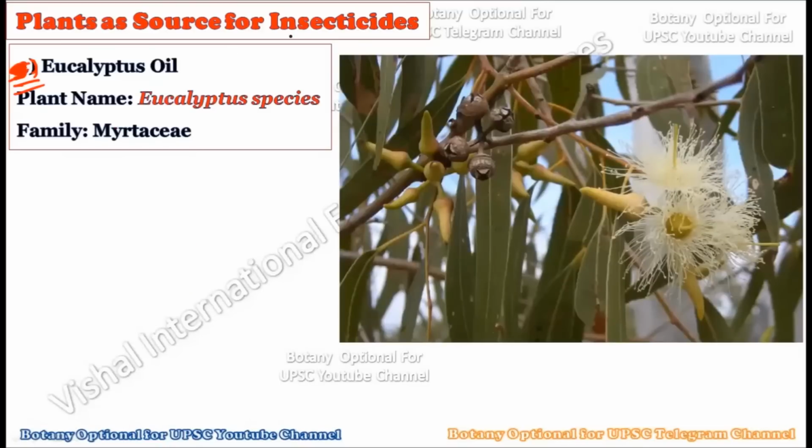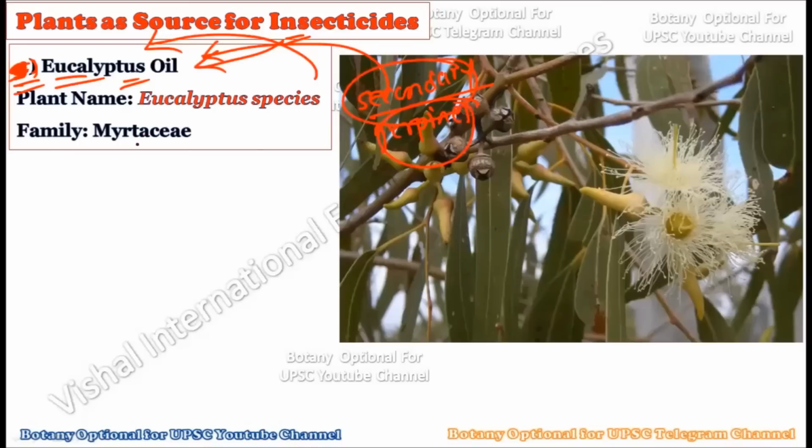Now let us consider the fifth insecticidal chemical compound which comes naturally from plants, which is eucalyptus oil. Actually it's a combination of different types of secondary metabolites or the volatile oil from this plant. Basically these chemical compounds are all secondary metabolites. The majority of them are terpenes. This combination of oil is called eucalyptus oil, and this eucalyptus oil acts as an insecticide. It has insecticidal properties, and it comes from the eucalyptus species.